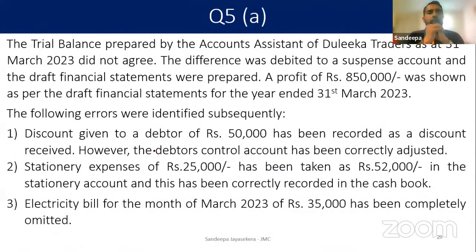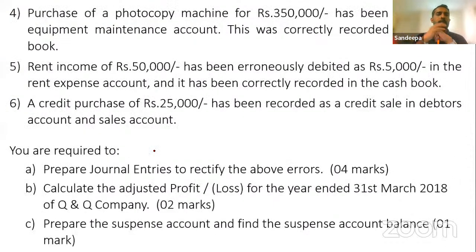Right. Okay. Question number 5. Look at the requirement table, and you are required to prepare the journal entries to rectify the above errors, for 4 marks. Calculate the adjusted profit or loss for 2 marks. Adjusted P&L. Prepare the suspense account. You are supposed to prepare the suspense account and find the suspense account balance.